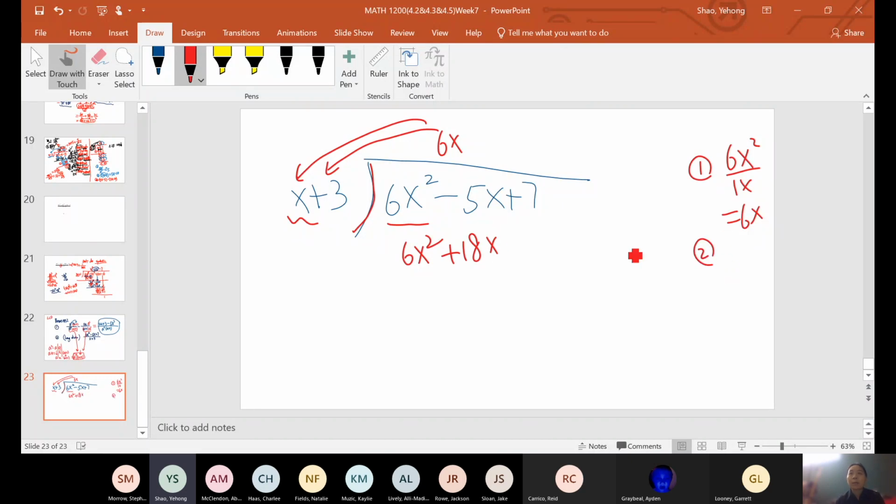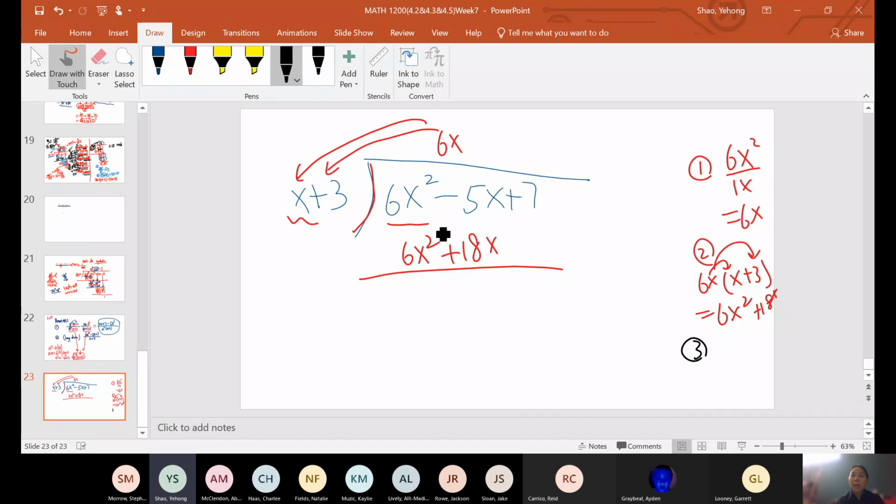Some students made mistakes in the multiplication. Maybe you should write it down if you make mistakes doing it that way. So just write down, we're doing 6x times x plus 3. You distribute 6x to x, 6x squared, and 6x times 3, that gives us 18x. Now the next step is to do subtraction. To subtract, I'm going to put a minus sign here to remind myself I'm going to do subtraction. 6x squared minus 6x squared, they cancel. Usually the first terms always match, so they always cancel when we do subtraction.